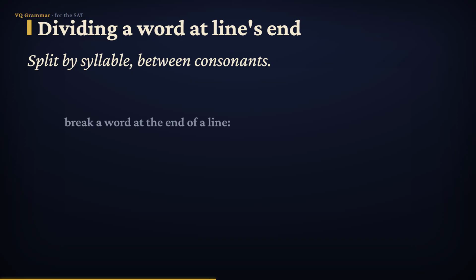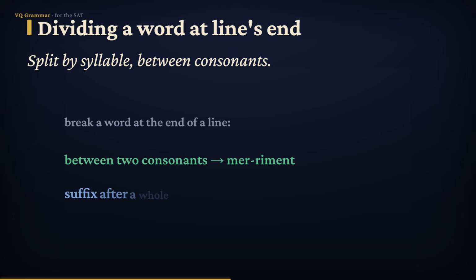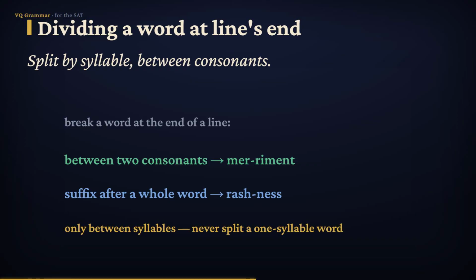Last, the hyphen breaks a long word at the end of a line, and you split only between syllables. The usual move is to split between two consonants. Mer-riment, las-sus, cir-cus. But when a suffix follows a complete word, divide after that whole word. Rash-ness, price-less, box-es, because price and box and rash already stand on their own. And never split a one-syllable word, and never leave a single letter stranded. Split by syllable, and you'll be right.